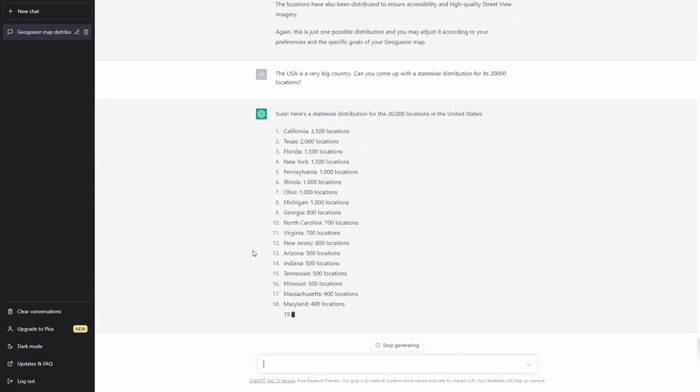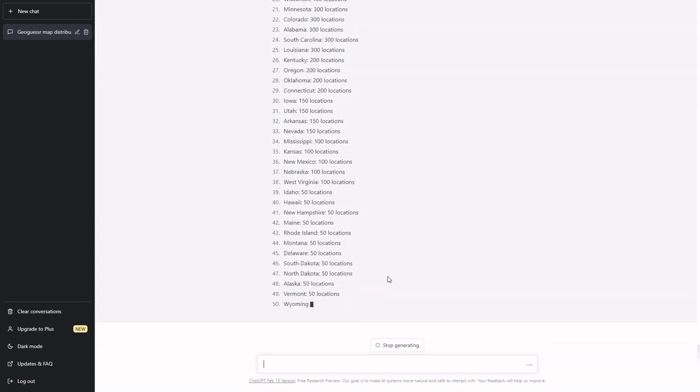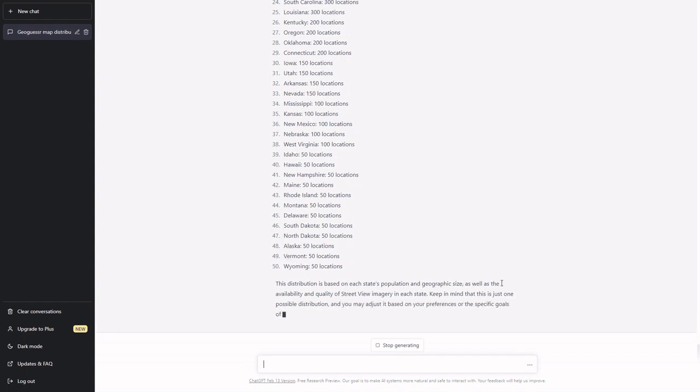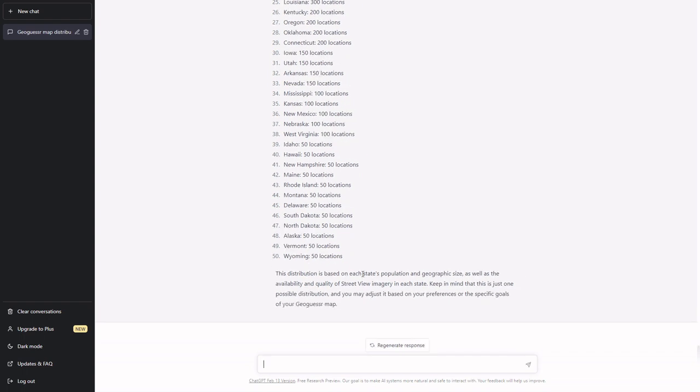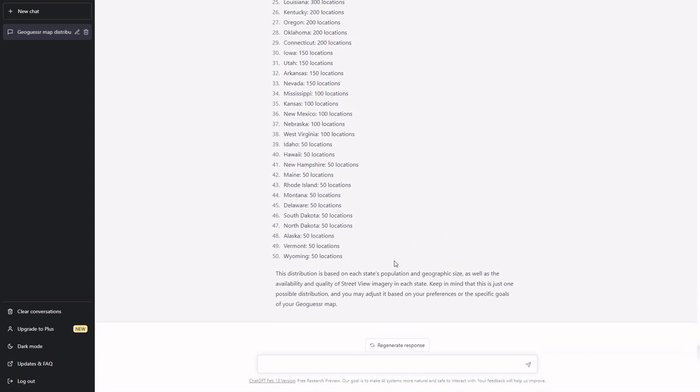Yeah. Alaska's not real by the looks of it. Yeah, okay. At least it's giving me every state geographic size. I mean, it's population. There's no geographic size involved. Like, hello? Alaska, 50 locations. Availability and quality of street view imagery. Okay. I still don't fully trust that, but at least it's something.